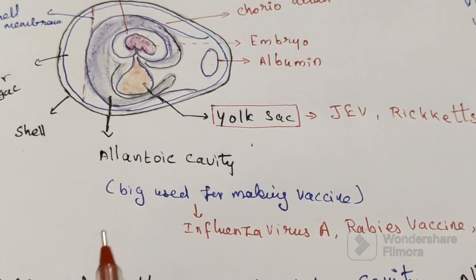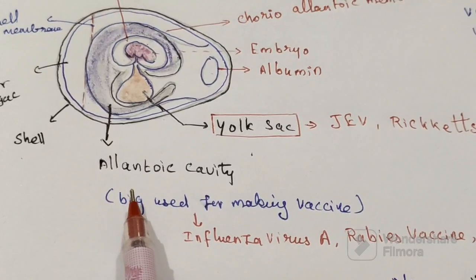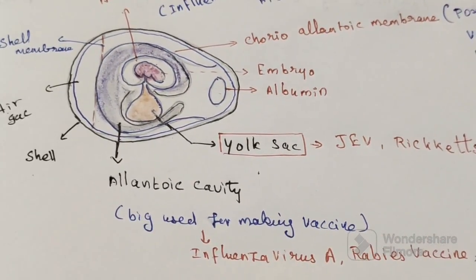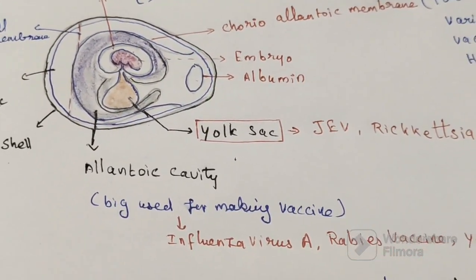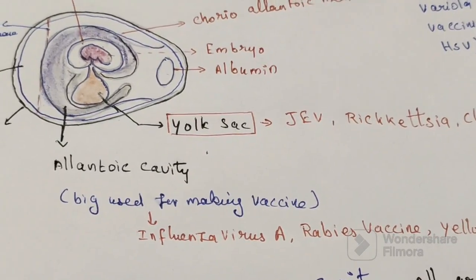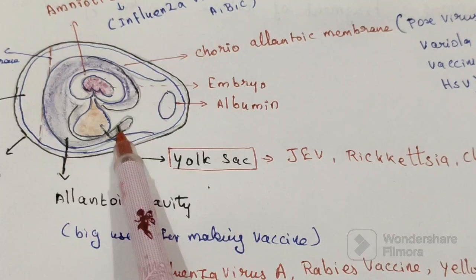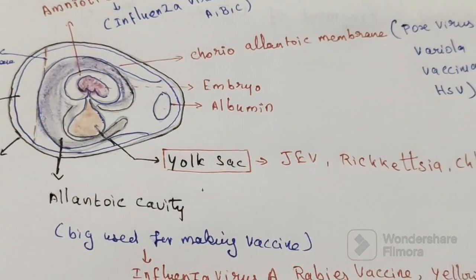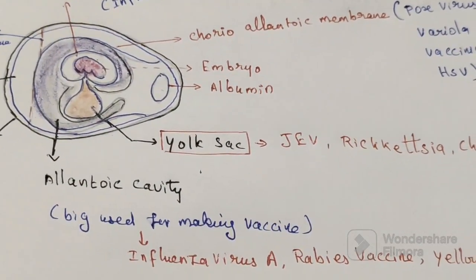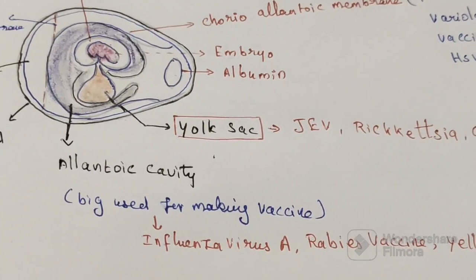So now coming to the third one, the allantoic cavity. What can we cultivate here? Compared to the others, this is the biggest cavity.